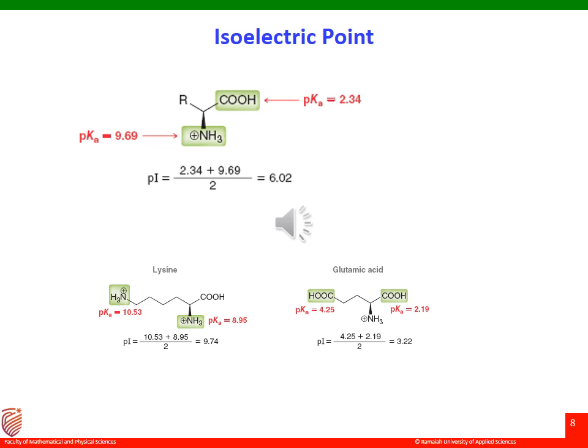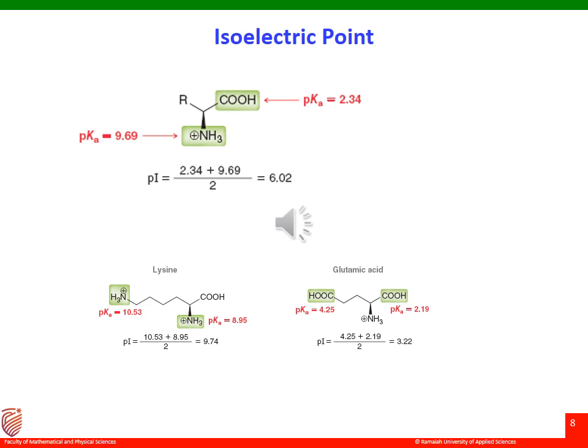For an amino acid that lacks an acidic or basic side chain, the pI is simply the average of the two pKa values, that is pKa1 and pKa2. For example, in the case of alanine, the pKa value is 9.69 for the amine and the pKa value for the acid is 2.34. So the average of both will be 6.02.